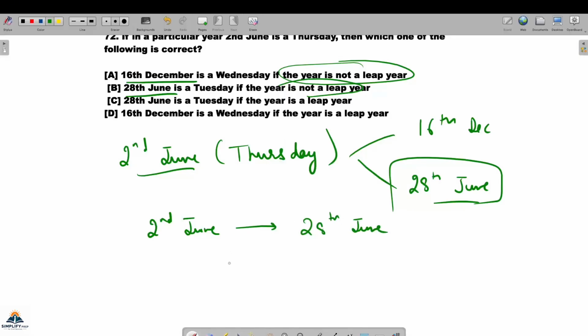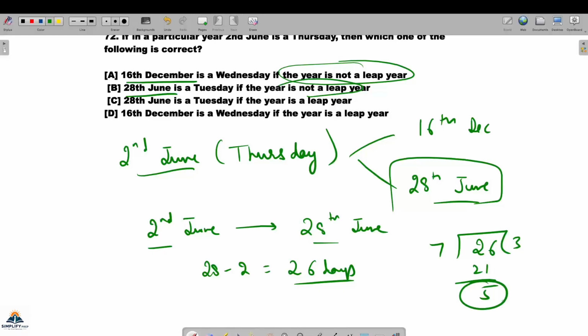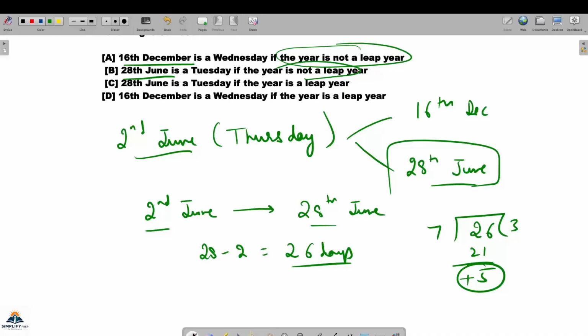Easy. How many days? Easily you are seeing 28 minus 2, that is this is 2nd June, this is 28 June, 26 days are there, or 26 days you will divide by 7. 7 3s are 21 and 5 is remain. Means 5 is extra here. Means 5 days will be shifted. So shift the days na, just simply write your days: Sunday, Monday, Tuesday, Wednesday, Thursday, Friday.